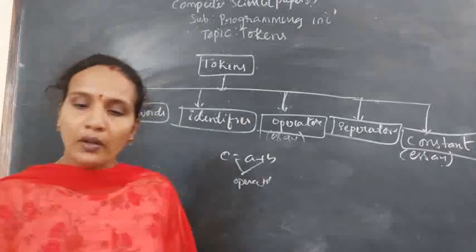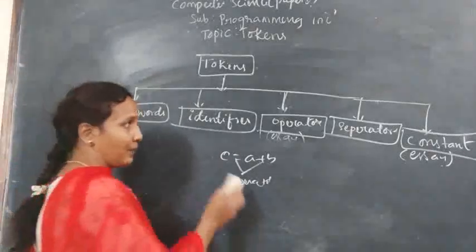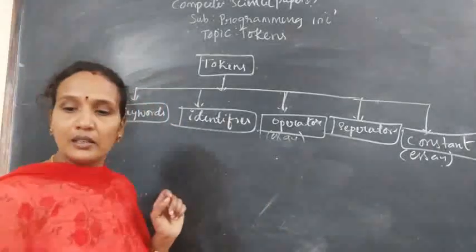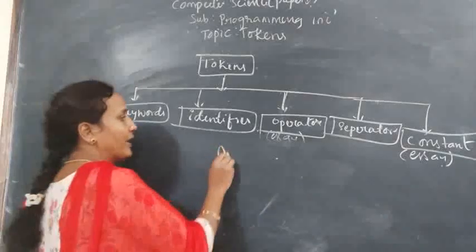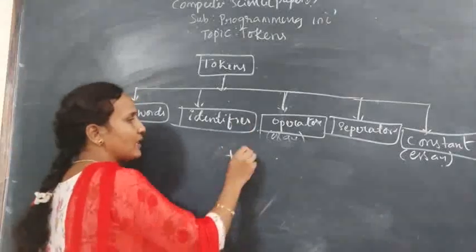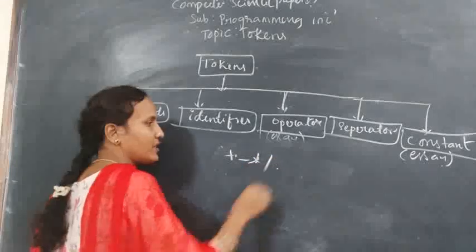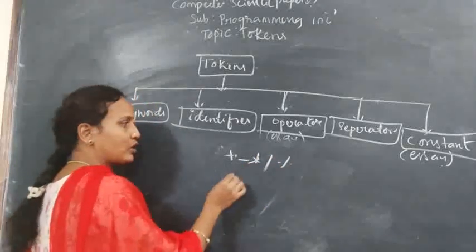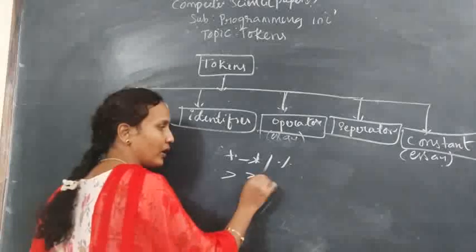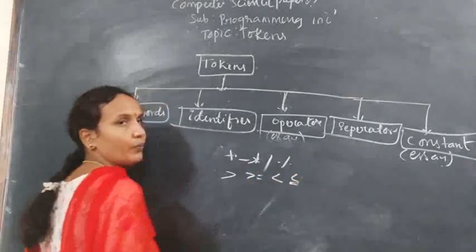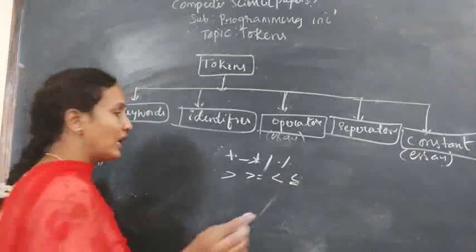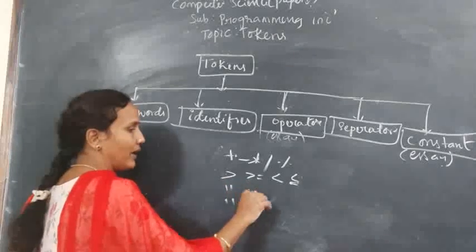Clear? And in C programming, what type of operators does it support? Arithmetic, like plus, minus, multiplication, division, and modulo. Relational operators, greater than or equals to, less than or equals to, comparison operators like that. Logical operators, logical and like this.